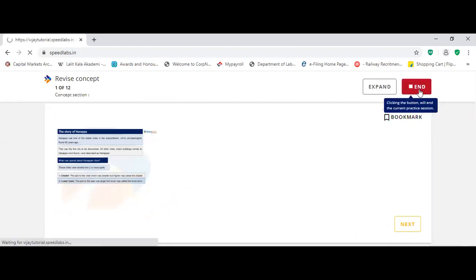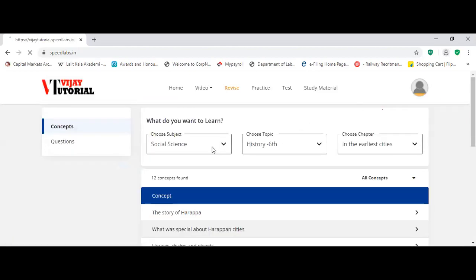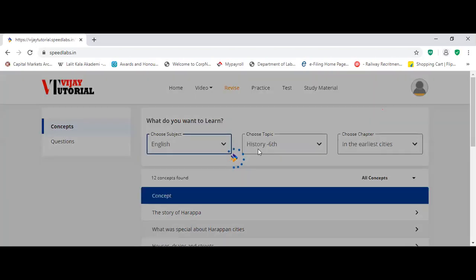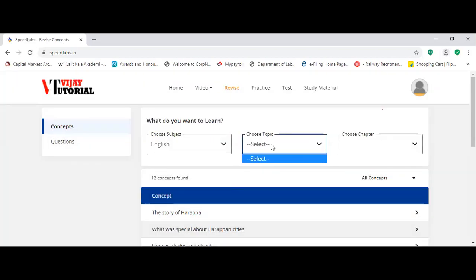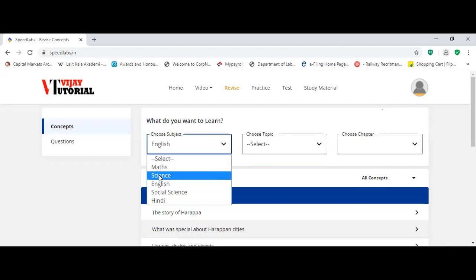Similarly, you can see the other subject, like English also. In English, mainly the grammar part is there. English is still not uploaded. But science, you can see science.